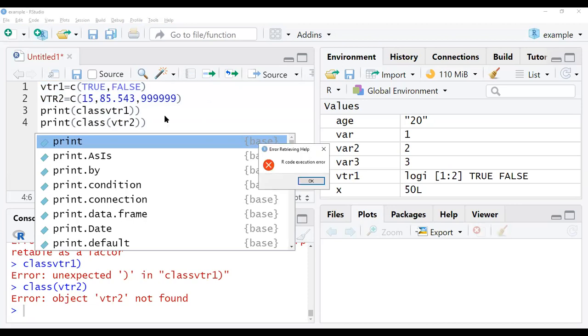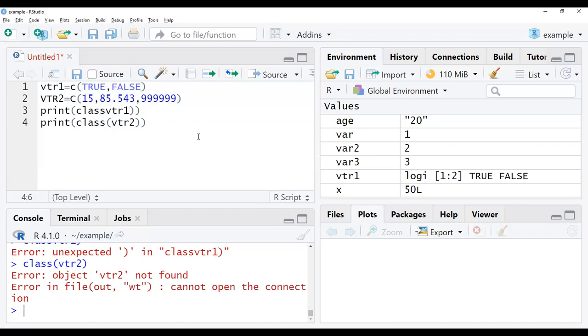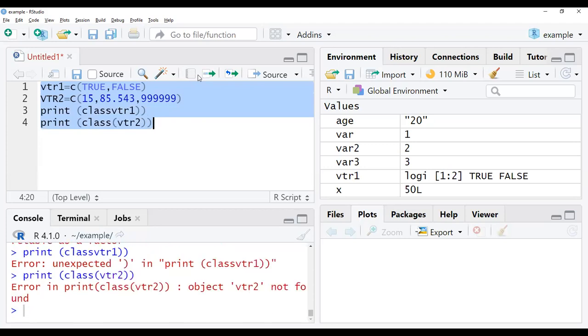Now select the data. Select the program and click on run. Yes. Vector 2 not found.